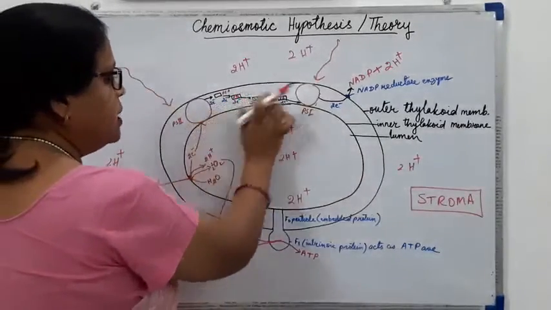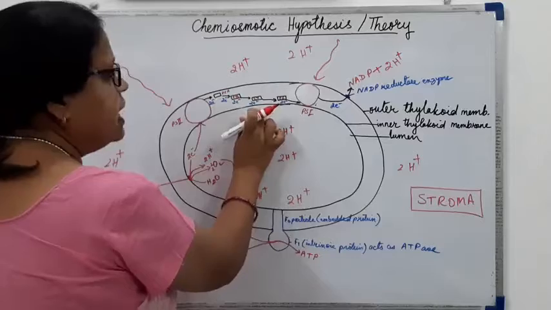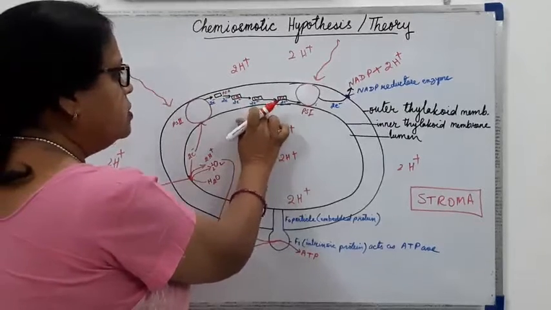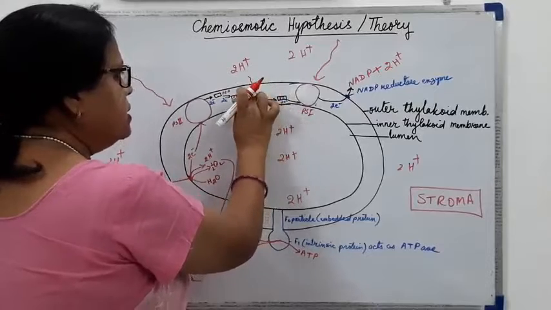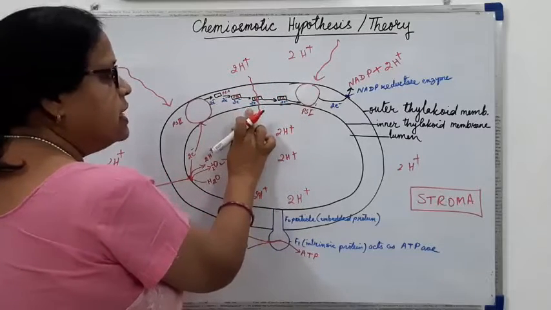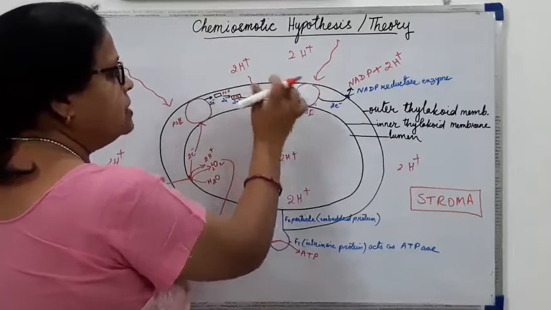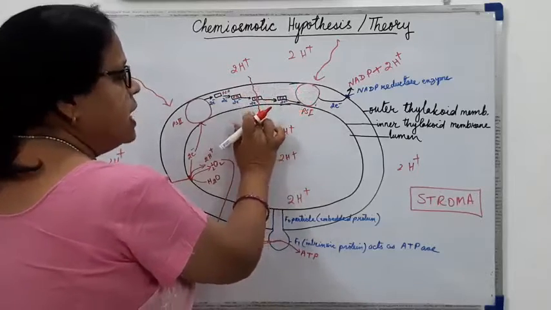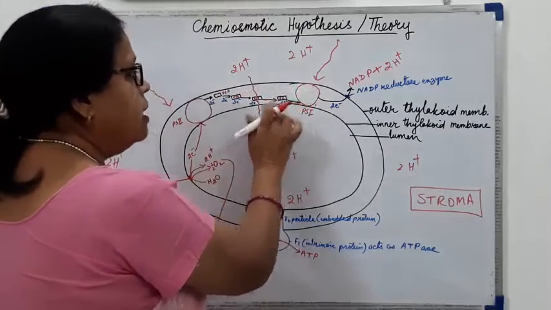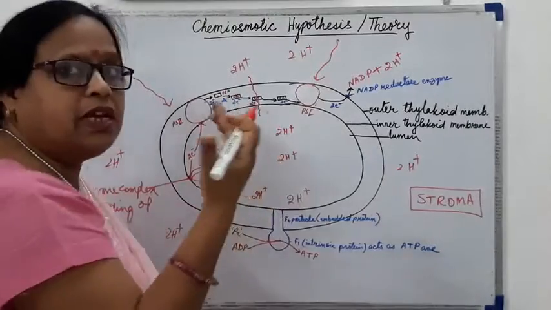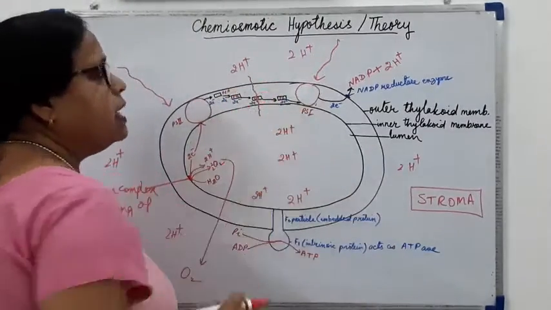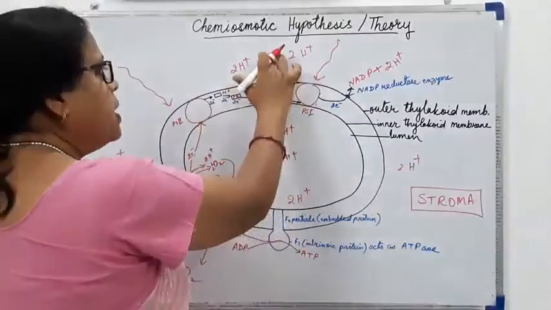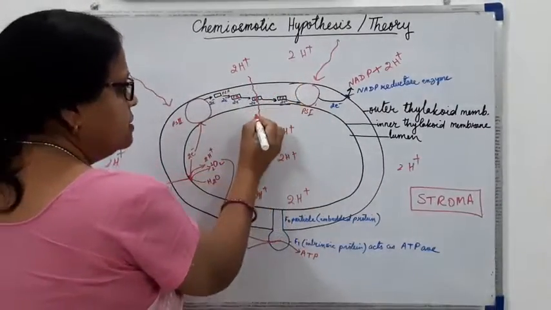This energy is released at the level of cytochrome: when cytochrome passes the electrons to plastocyanin, the energy released makes the membrane permeable for hydrogen ions to move from outside to inside.